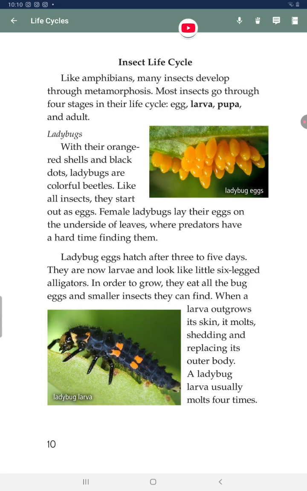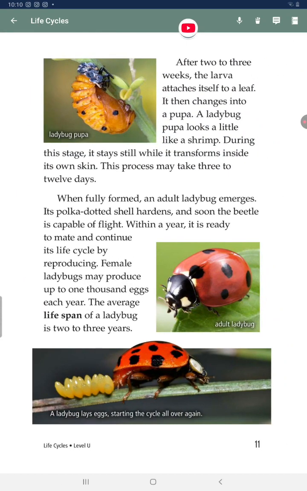In order to grow, they eat all the bug eggs and smaller insects they can find. When a larva outgrows its skin, it molts, shedding and replacing its outer body. A ladybug larva usually molts 4 times. After 2 to 3 weeks, the larva attaches itself to a leaf. It then changes into a pupa. A ladybug pupa looks a little like a shrimp.